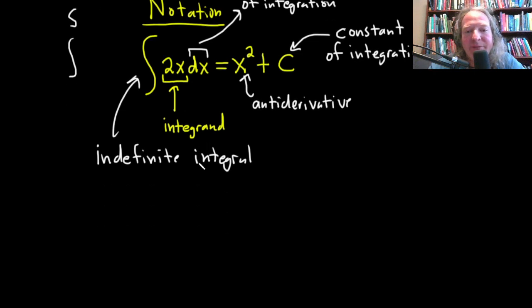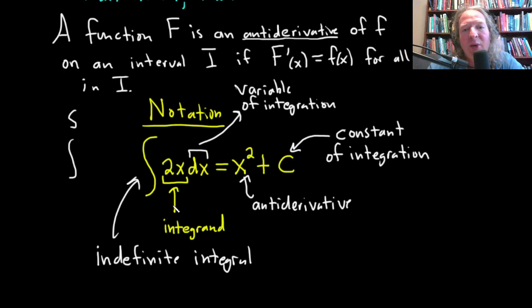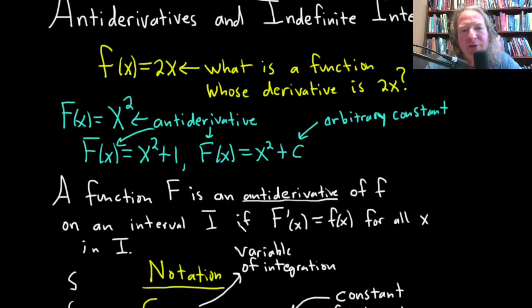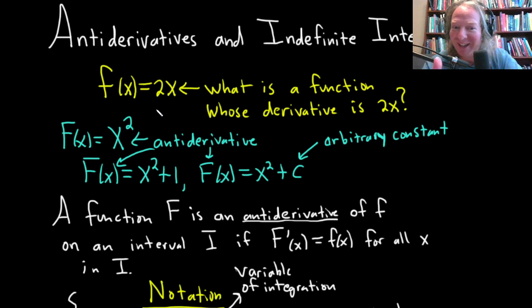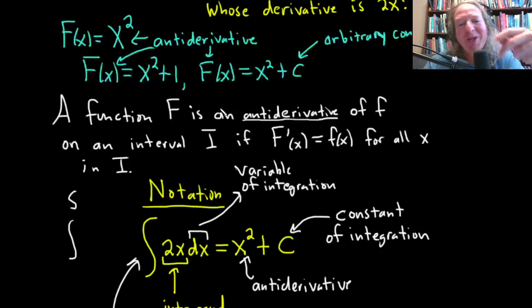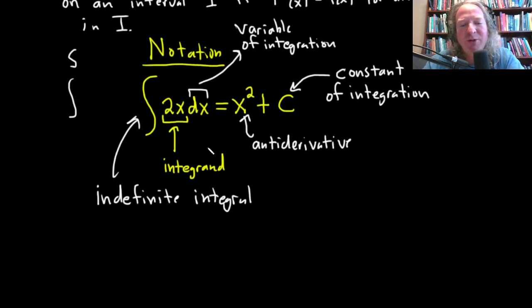So in general, to do this, it's pretty tough, right? I picked this example for this video because it's easy, right? So I wanted to pick something that most people who know very, very basic calculus can do and understand. Yeah, okay, what's a function whose derivative is 2x? x squared. But if I say, hey, what's a function whose derivative is x plus 1 over x cubed plus 1 minus the secant of x? Like, what's that going to be? Well, it's a little bit more difficult, right? So you need formulas in order to do these problems.